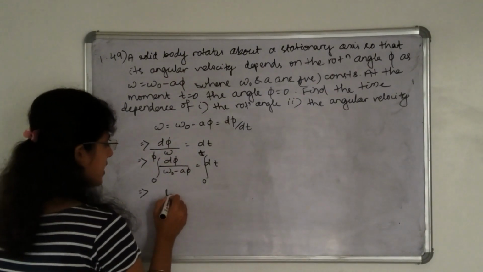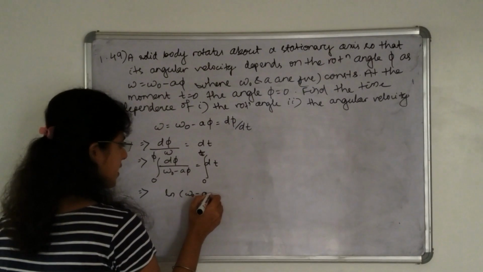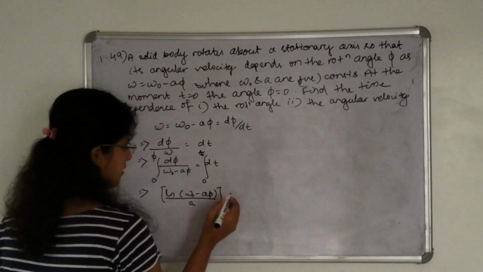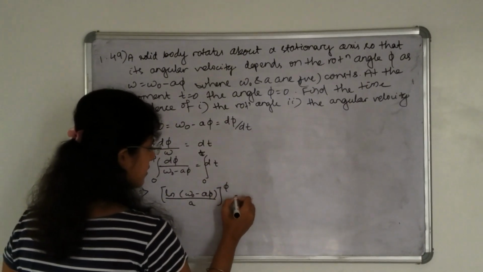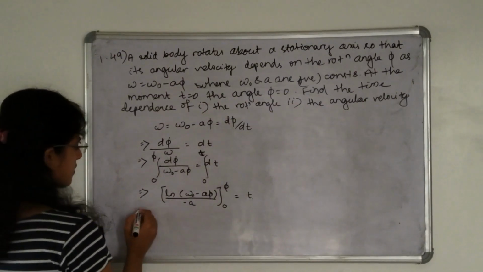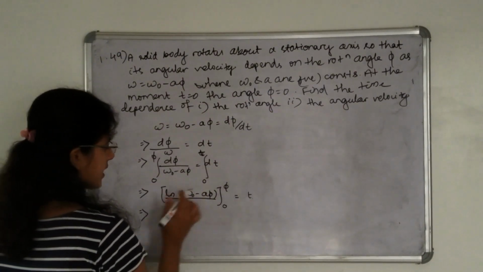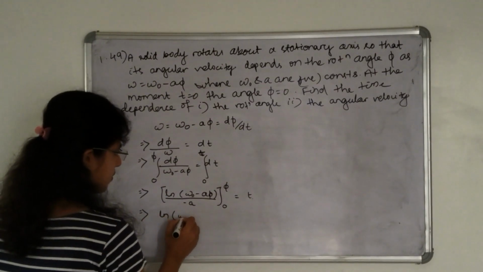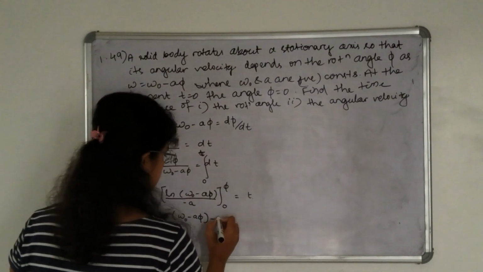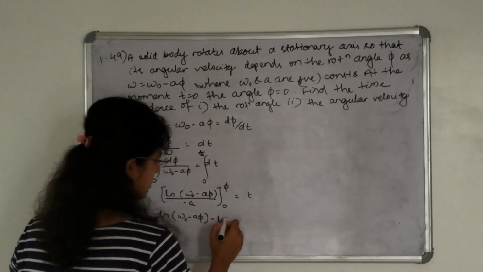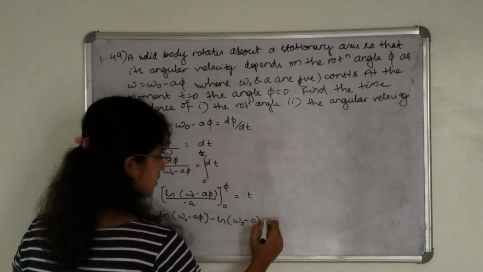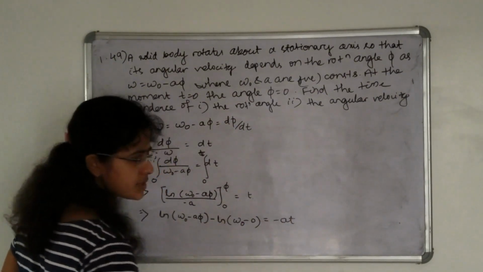So this will be ln omega naught minus a phi divided by a, from 0 to phi, is equal to t, this is minus a. So minus a, take to this side, ln omega naught minus a phi minus ln omega naught minus 0 is equal to minus a into t.